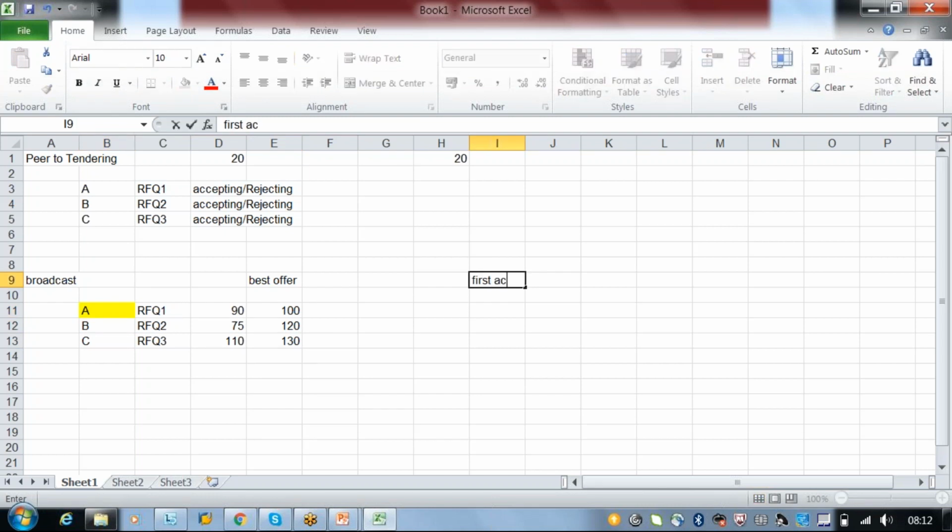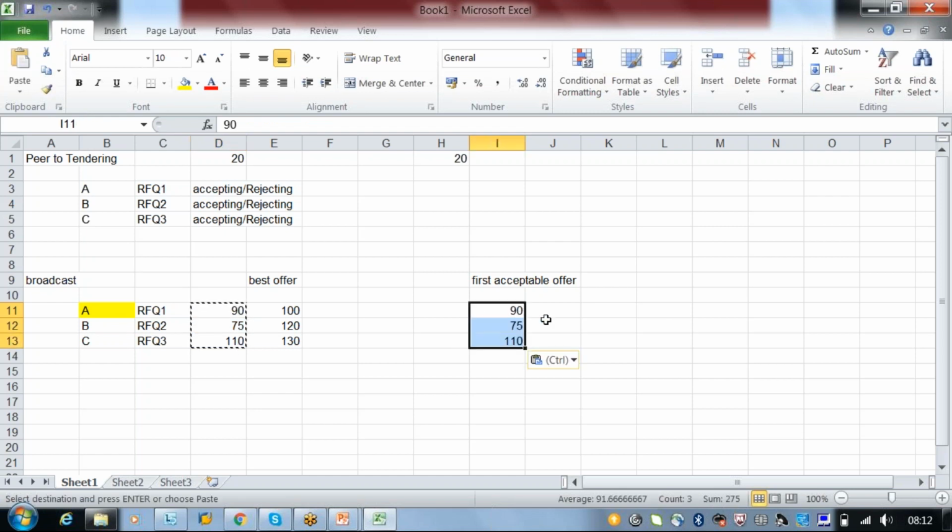Next is first acceptable. So what is this first acceptable offer? We have sent it like this. If we get a confirmation from this carrier at an instance, then we will go with this. We are not choosing the best offer. Whoever has accepted immediately, we will go with that one. So that is the first accepted offer.